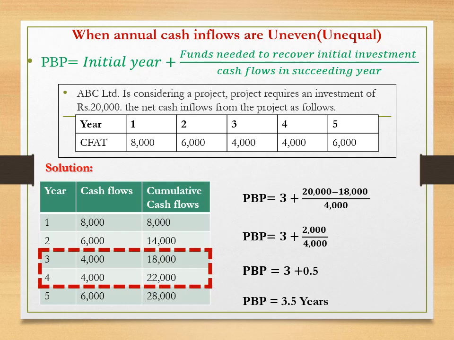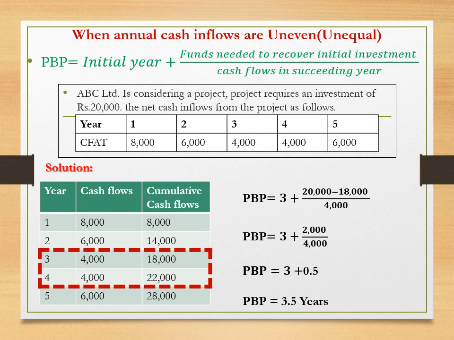That is, payback period is equal to initial year plus funds needed to recover initial investment divided by cash flows in succeeding year. Here, initial year means the payback period is between 3 and 4. Therefore, the initial year is 3 plus funds needed to recover initial investment. At the third year, we get 18,000 of cumulative cash flows.